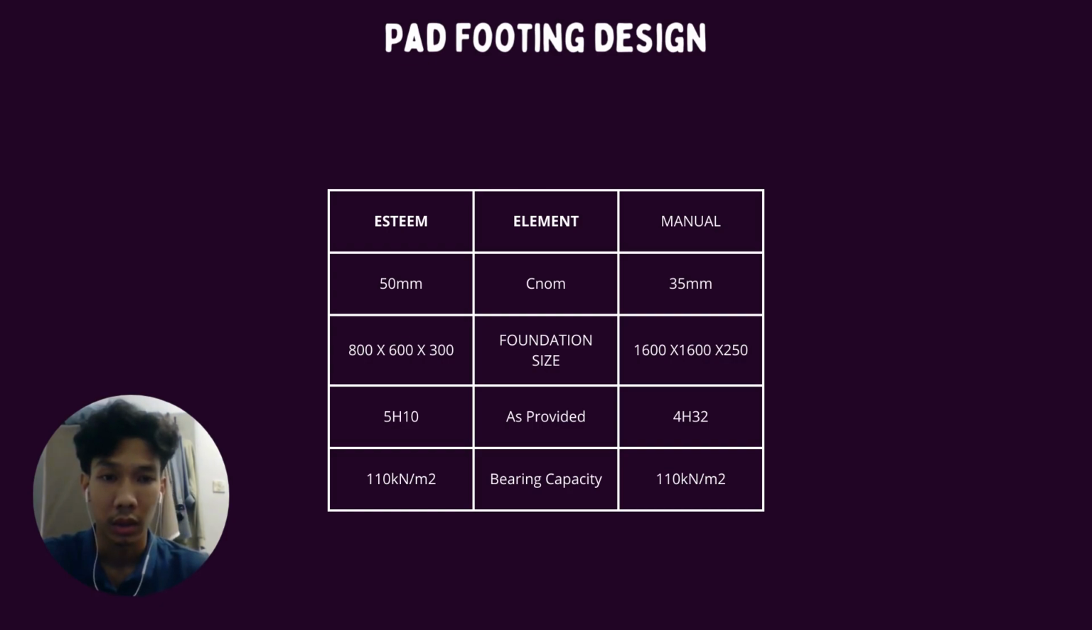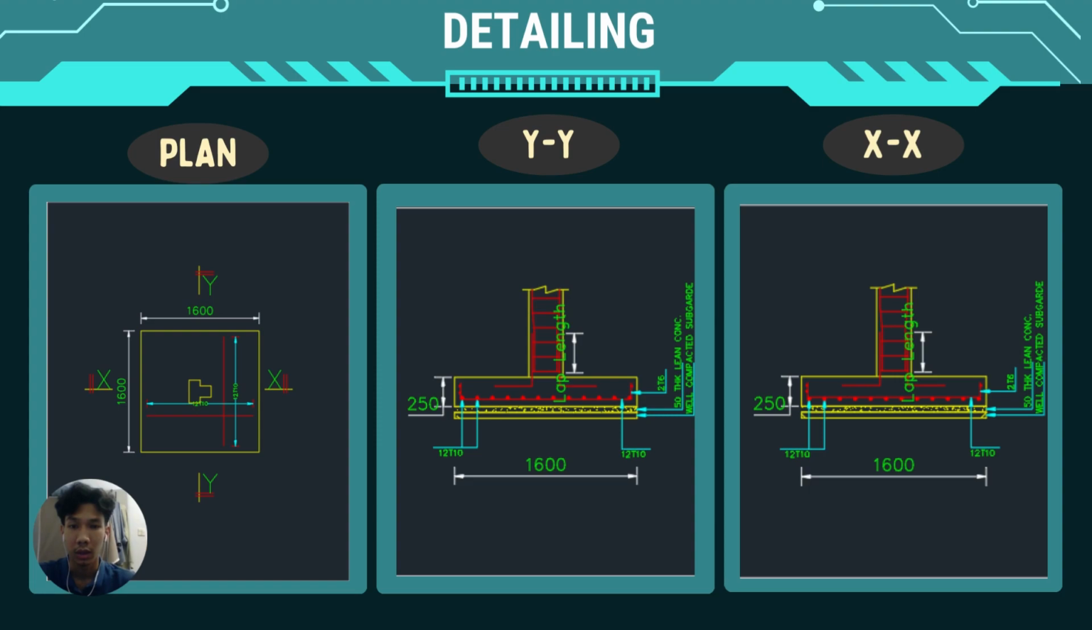The As provided for the manual calculation is 4H32, while Esteem is 5H10. The bearing capacity for the manual and the Esteem is the same, which is 110 kilonewton per square meter. So this is our detailing for pad footing. The first one is the plan, the second one is from the YY axis, and the third one is the XX axis.